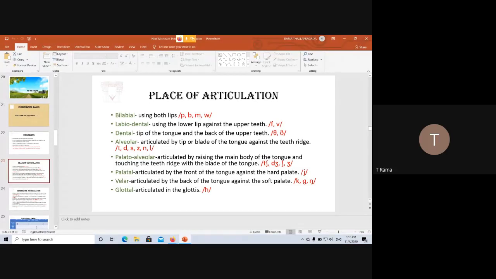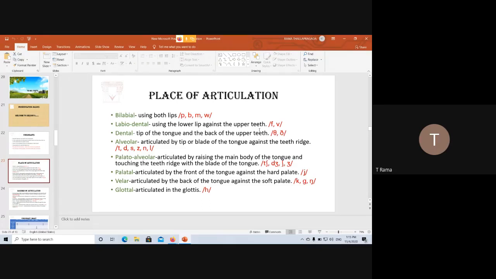We produce these sounds using both lips. Then labiodental. Labio refers to lips, dental refers to teeth. Here we use the lower lip against the upper teeth. This sound is f. We don't say f with a vowel sound, but actually the sound is f.